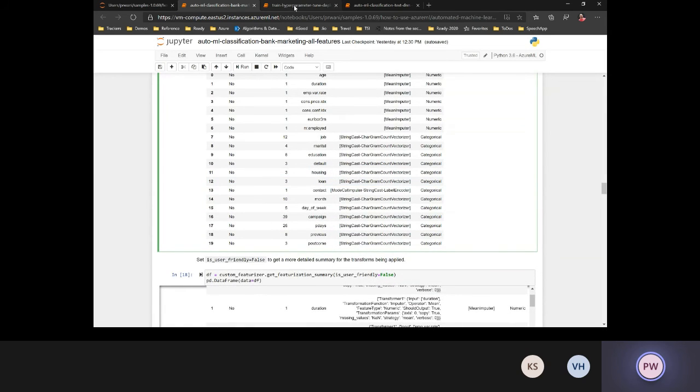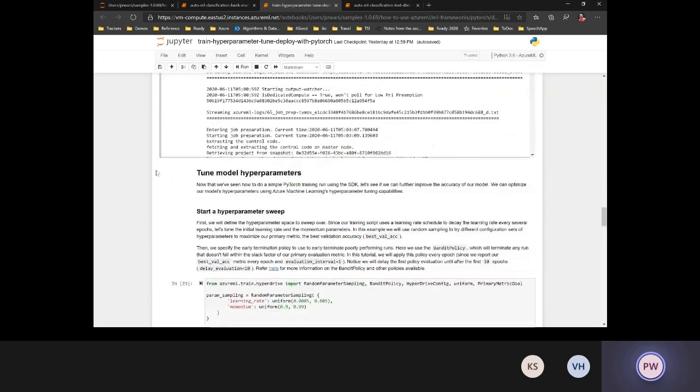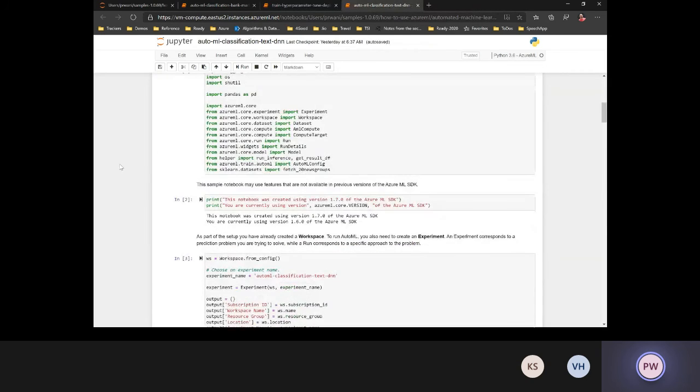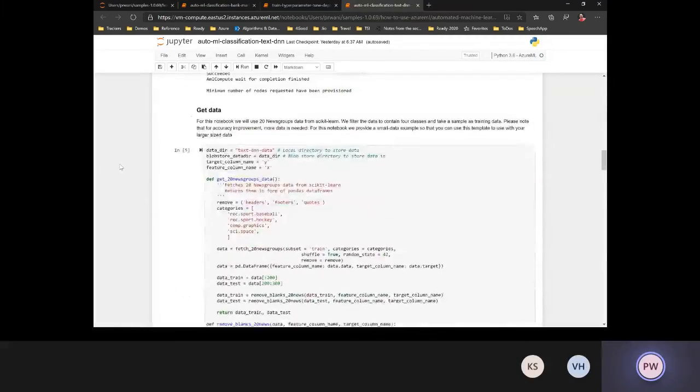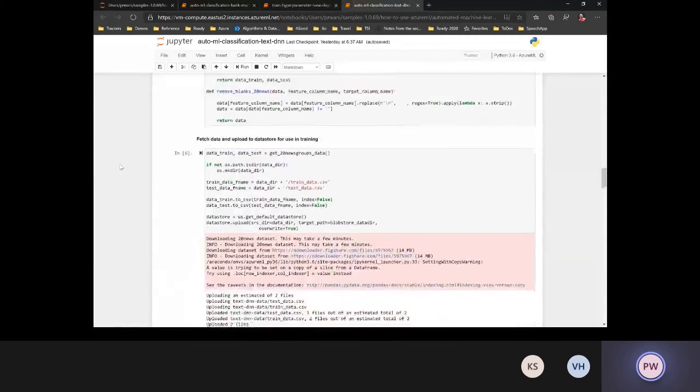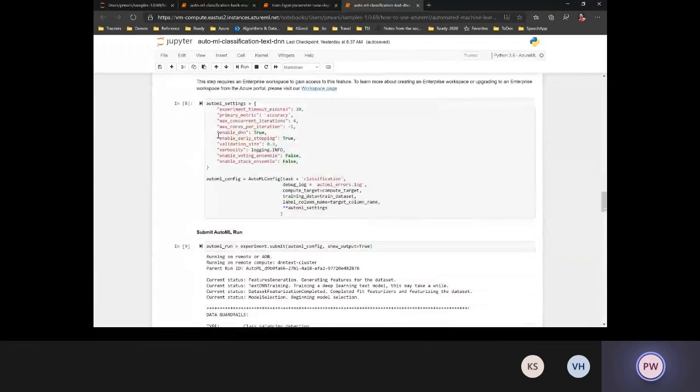Let's look at what other things we can apply. Let me use this scenario. This is a scenario where I'm taking the 20 newsgroups data set that we have. For that 20 newsgroups data set, again, I'm just specifying a configuration that it's a classification problem, as I did in the earlier case.